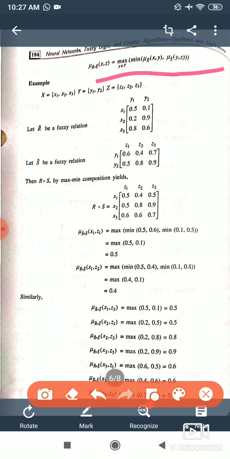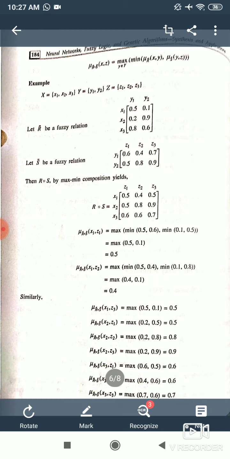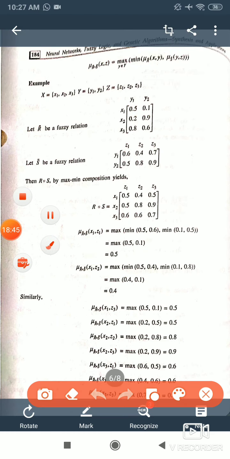If we take an example where R is a fuzzy relation between X and Y having this matrix, and S is a relation having this matrix, then we have to find R dot S. How will we find it? Here x1 y1 is 0.5, and we do it with the row y1 z1, which is 0.6.